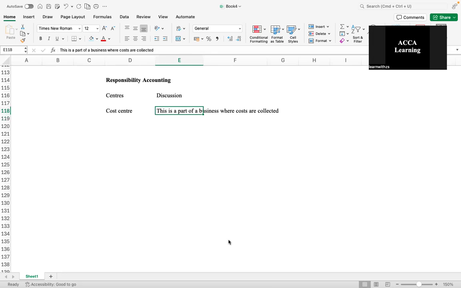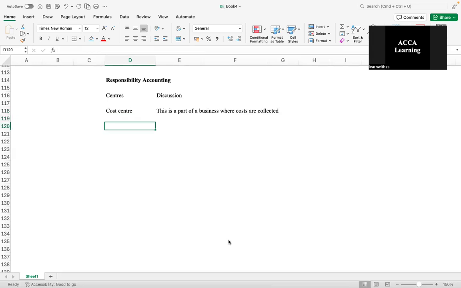In a cost center, one of the departments could be a purchasing department. So a purchasing department is responsible for what? It is responsible for buying raw materials for the company. Now, the manager's performance will be evaluated based on how well they are controlling these costs and not how much revenue they generate. They have nothing to do with revenue and profits. They're only responsible for how they're dealing with the costs of the business and all the departments which are included in the cost center. So this is about cost center.